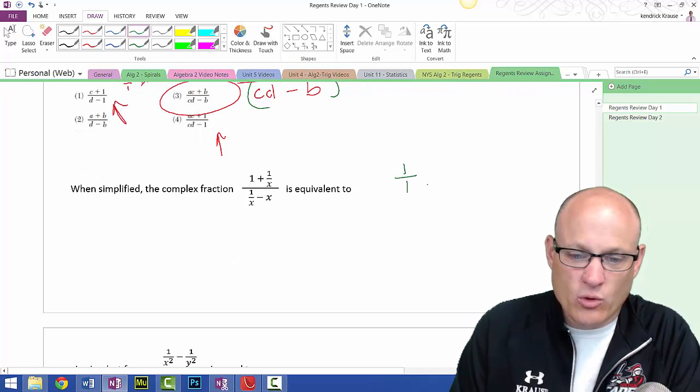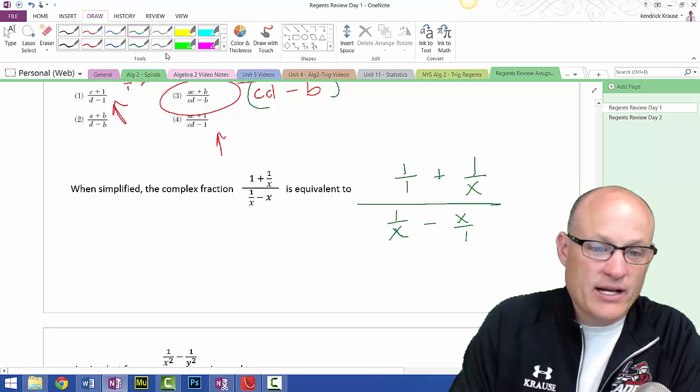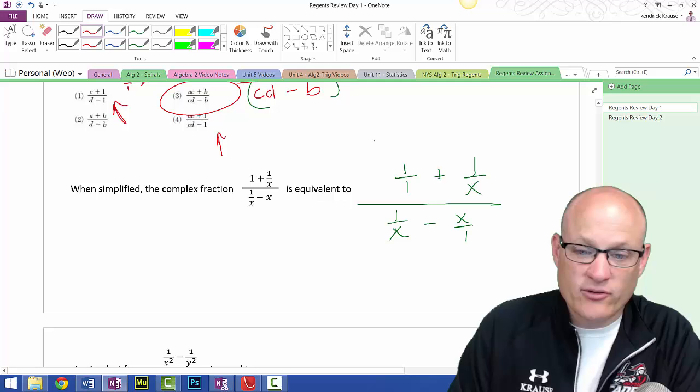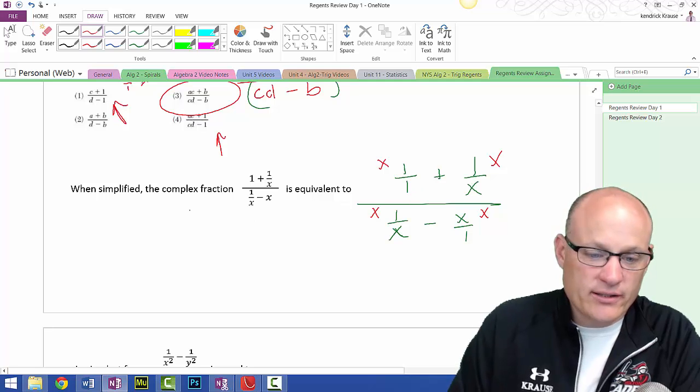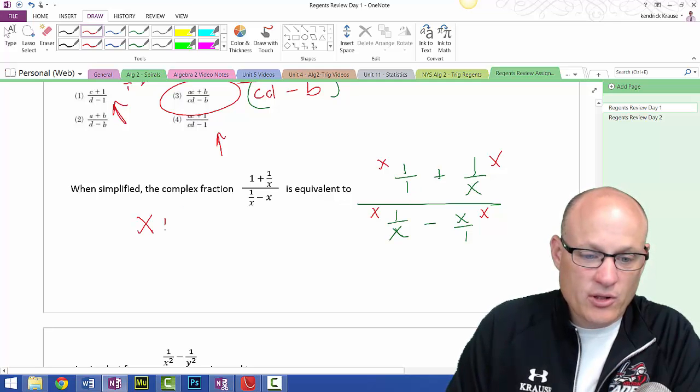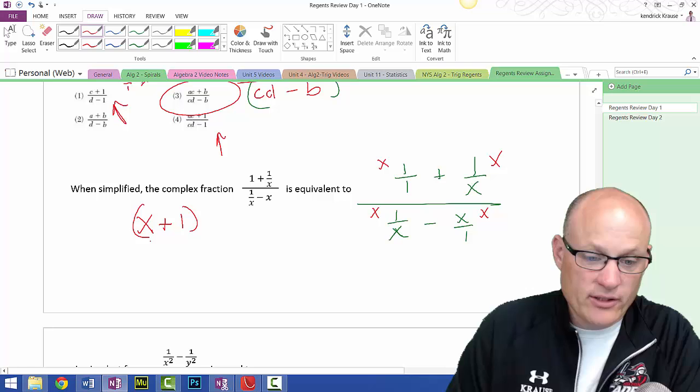This is 1 over 1 plus 1 over x, all over 1 over x minus x over 1. So the common denominator here is x. So I'm going to multiply everything through by x. In the numerator I get x plus 1. It's a married couple.